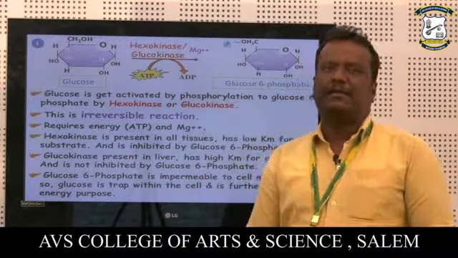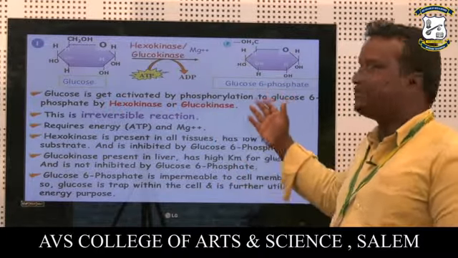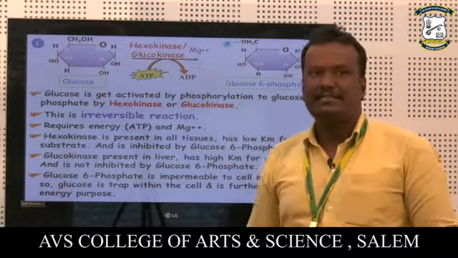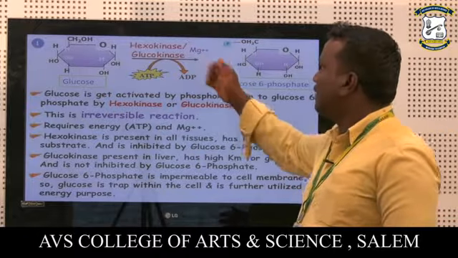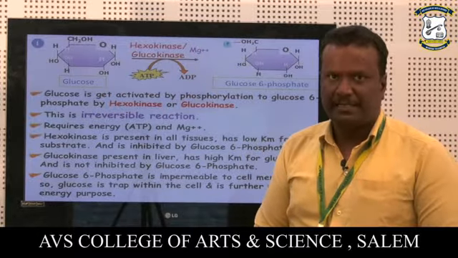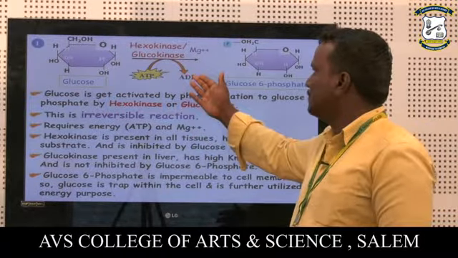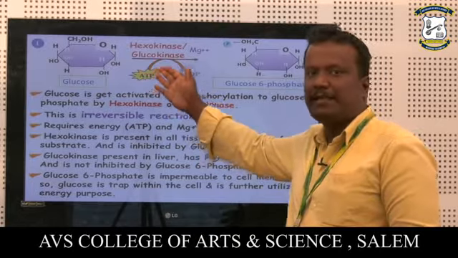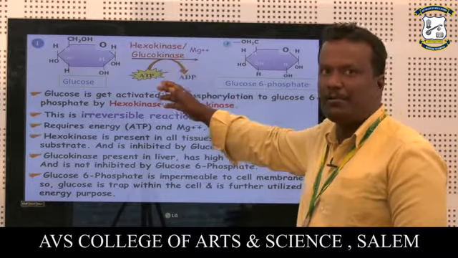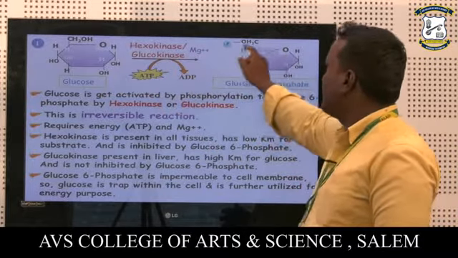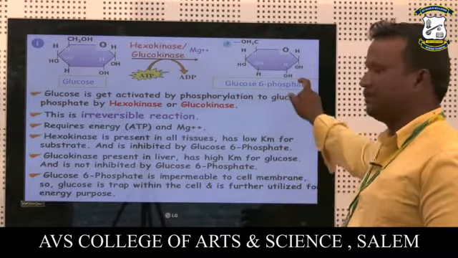The first step of glycolysis is the conversion of glucose molecules to glucose 6-phosphate, with the help of the enzyme hexokinase or glucokinase. The cofactor involved is magnesium 2+. It is an energy-requiring process: ATP is converted to ADP, so adenosine triphosphate is converted to adenosine diphosphate. One phosphate molecule is attached at the 6th position, so it is called glucose 6-phosphate.